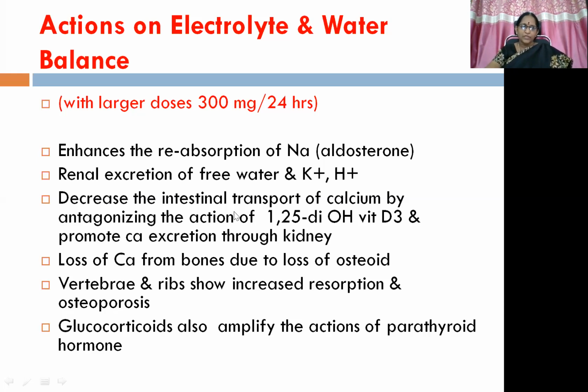Then there is a possibility of decreased intestinal transport of calcium by antagonizing the action of 1,25-dihydroxycholecalciferol, promoting calcium excretion through the kidney. So loss of calcium will be there from bones due to loss of osteoid formation, because of protein wasting also. Then vertebrae and ribs show increased resorption, and osteoporosis can be the final net result. Glucocorticoids also amplify the actions of parathyroid hormone.